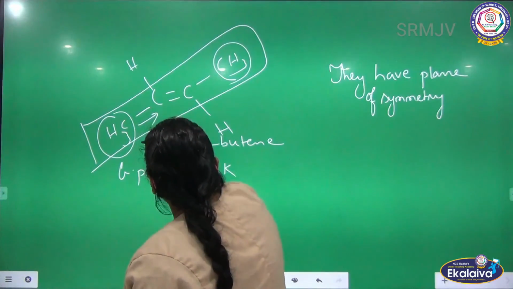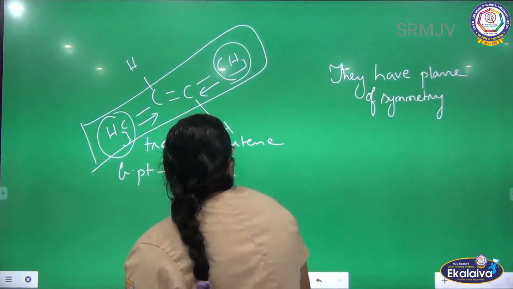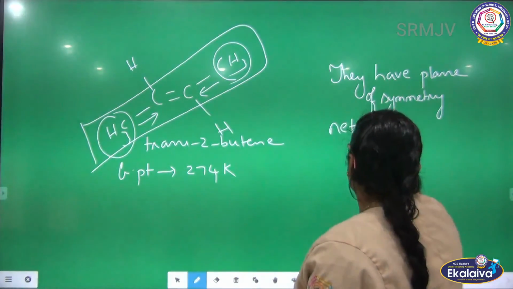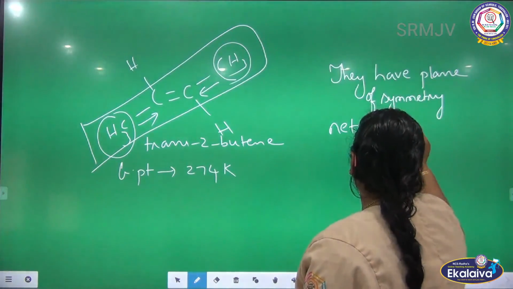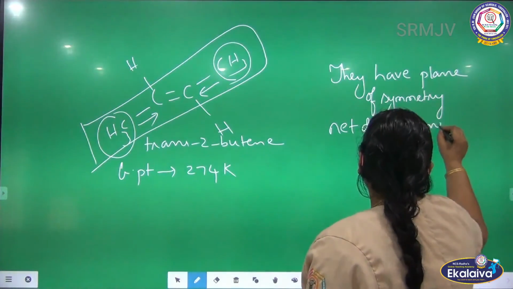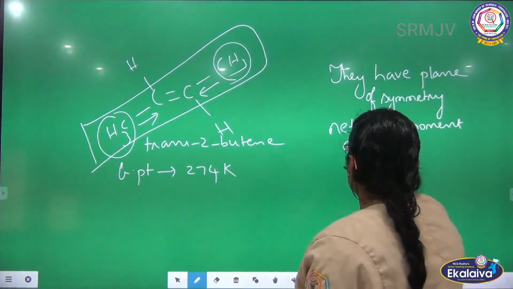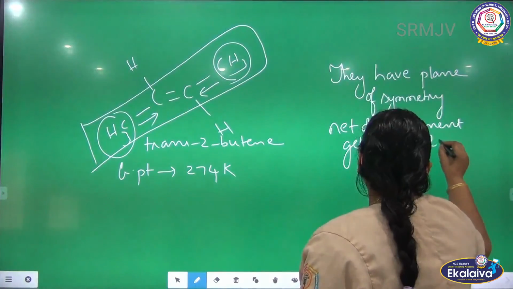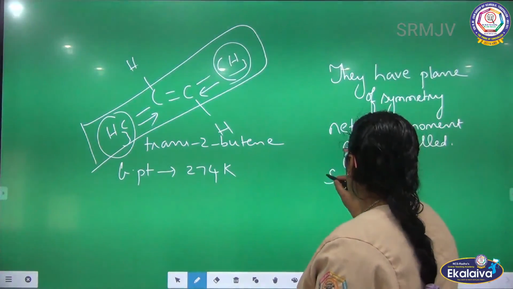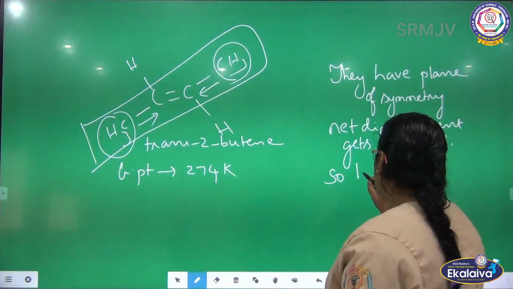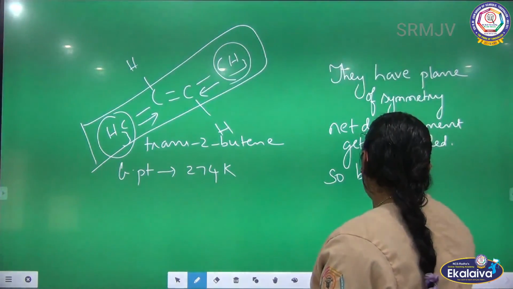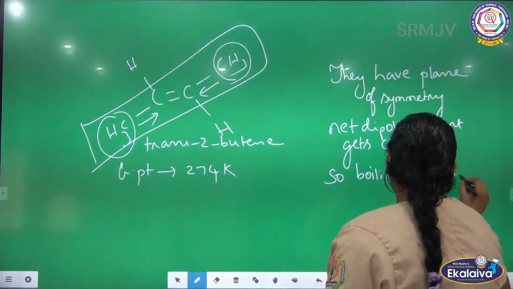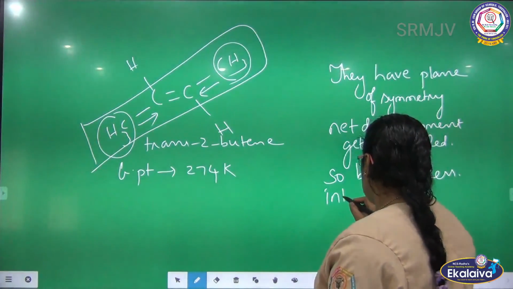The dipoles get cancelled. The net dipole moment gets cancelled. So the boiling point is less, and interionic forces are also less.